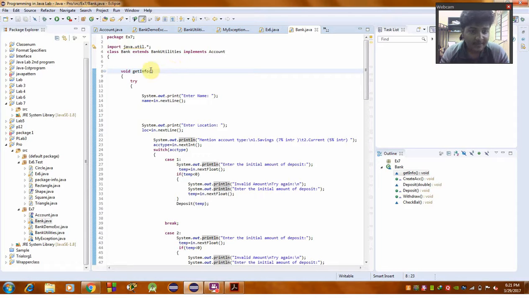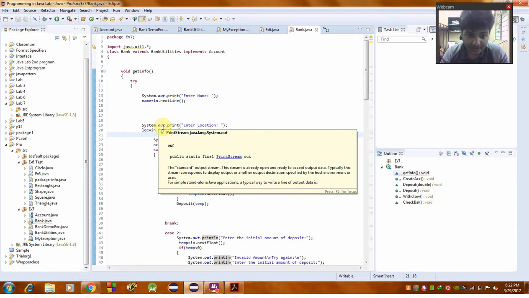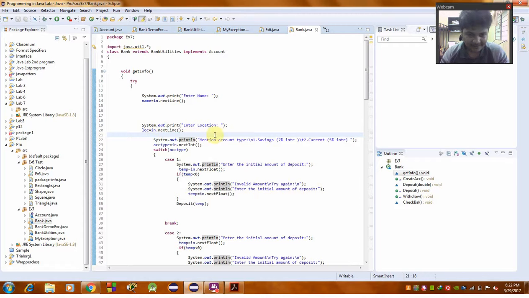By using a void getter method, void getInfo, and by using a try block, System.out.println, we have to enter the name, which is in.nextLine. Using the print stream System.out, a print statement, to enter the location.